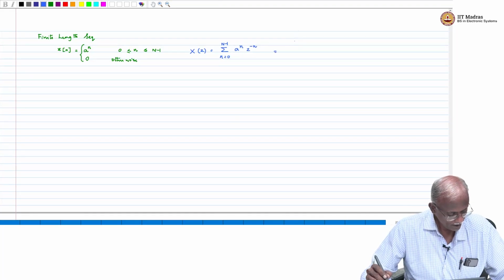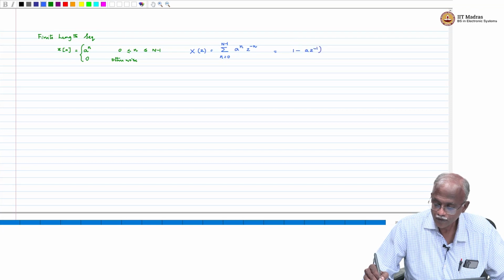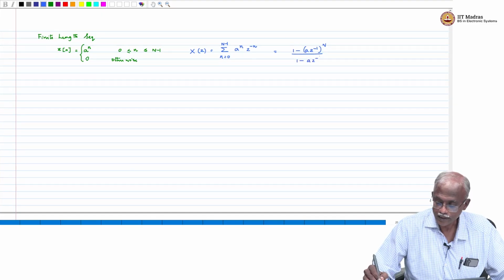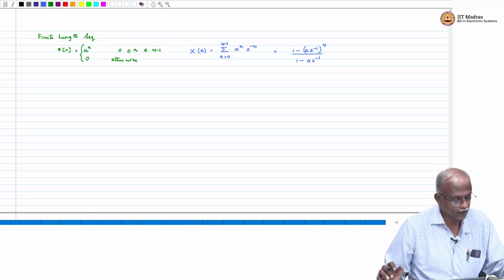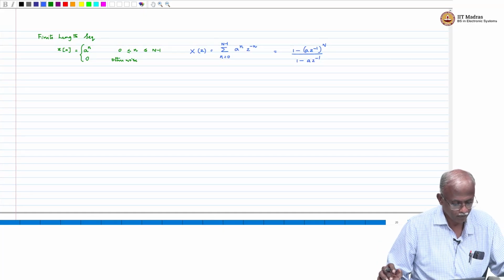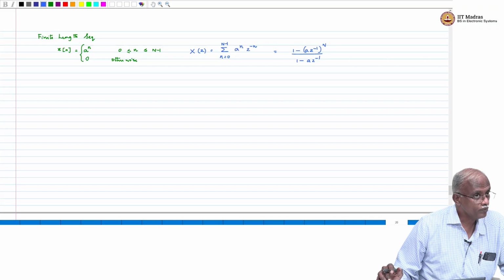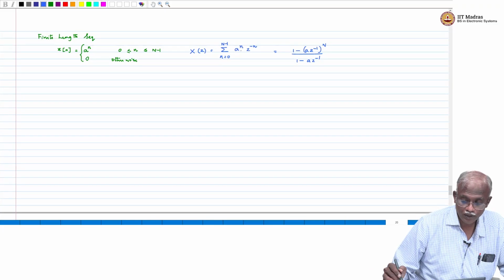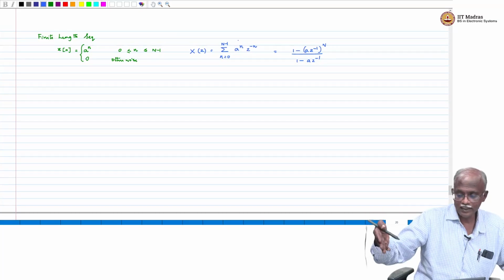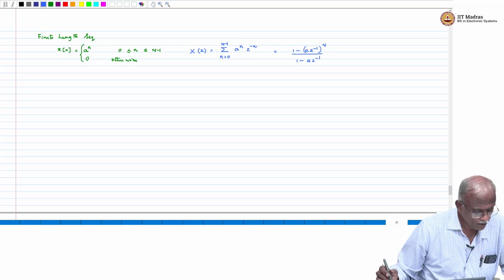So, what we get here is 1 minus a z inverse raised to the power n divided by 1 minus a z inverse. Okay, just apply the geometric series for a finite length sequence. Now, does the z transform always exist? Yes, the answer is yes, because as long as a is well defined, this sequence will converge, right.